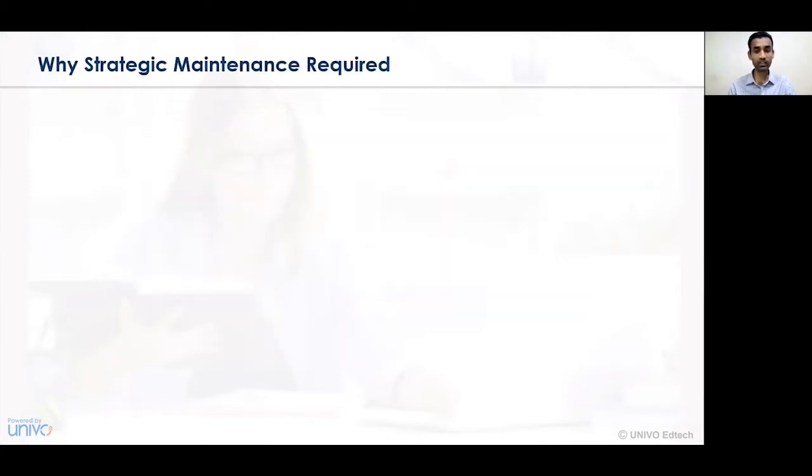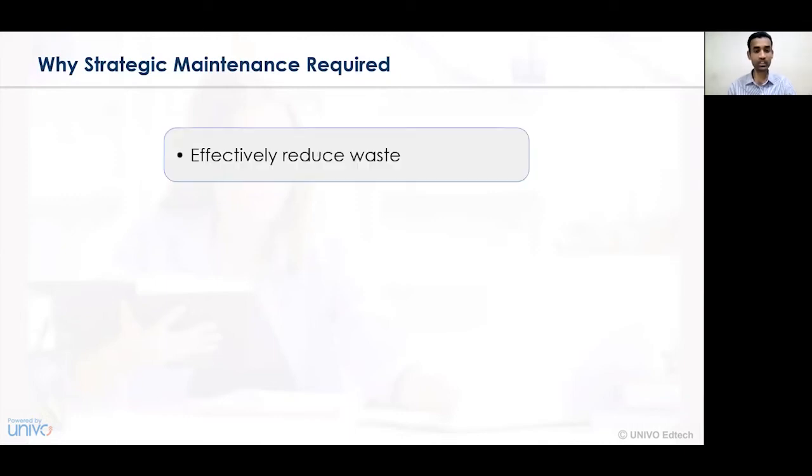Now let's understand why strategic maintenance is required. Firstly, strategic maintenance is required in order to see how we can effectively reduce waste. For effective waste management, that is continuous improvement or the perspective of Kaizen, strategic maintenance is essentially required. For those considerations, we must have a proper implementation of strategic maintenance. The steps and procedures are followed, and accordingly the waste is reduced.